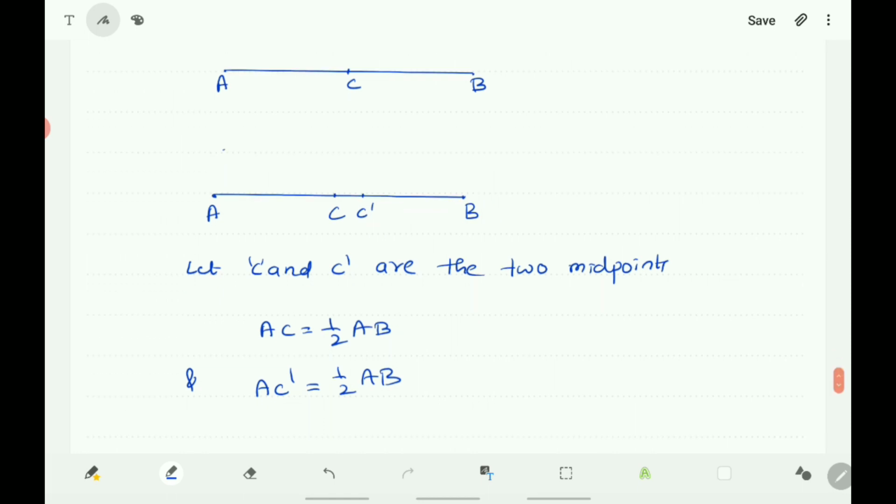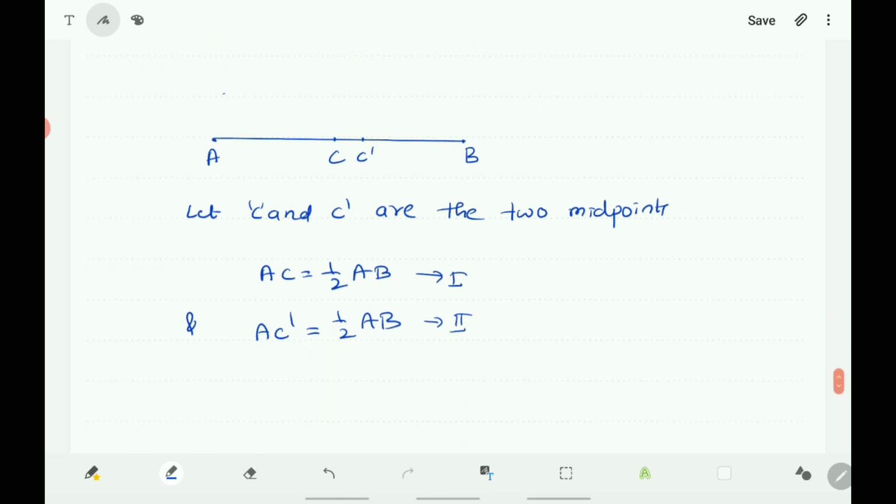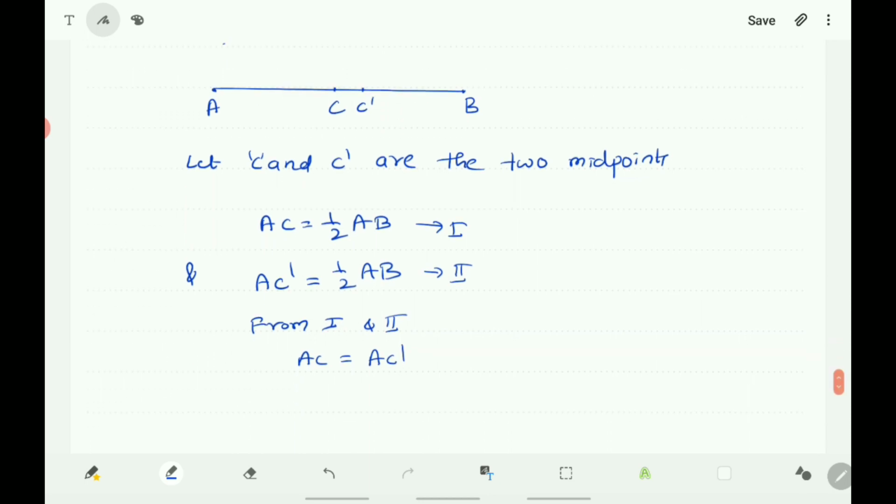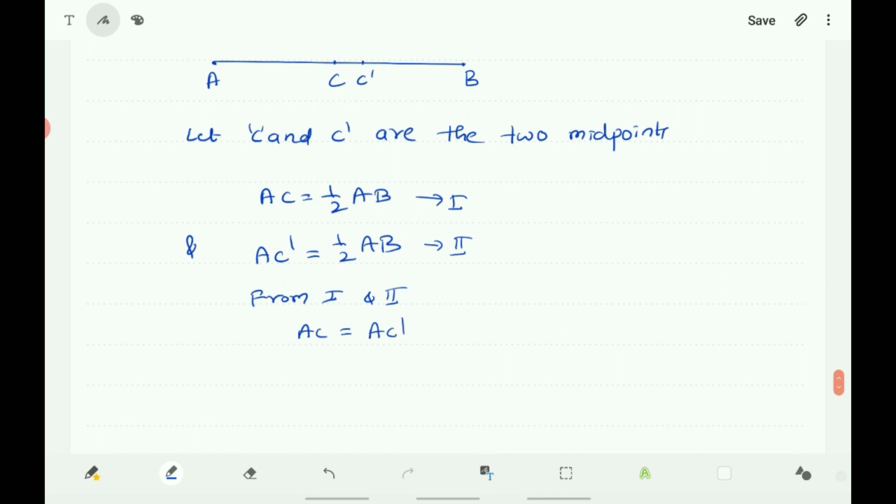Consider these two as first and second. Here you know that AC is equal to half AB, and AC dash is equal to half AB. Therefore, from first and second you will get AC is equal to AC dash. It is possible only if C and C dash coincide.